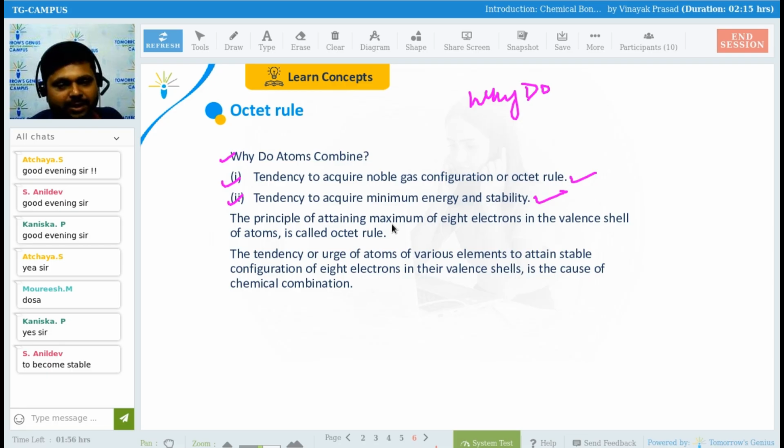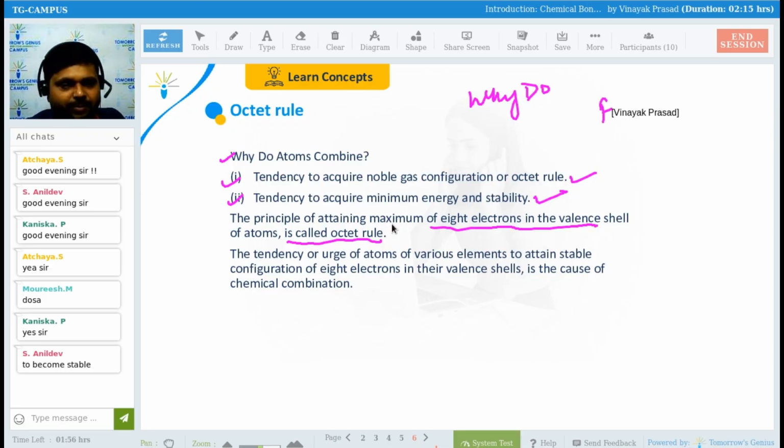Now, the principle of attaining a maximum of 8 electrons in the valence shell of atoms is called the octet rule. You might have learned this octet rule in your 9th standard, right? What is this octet rule? Let's suppose I am drawing fluorine.